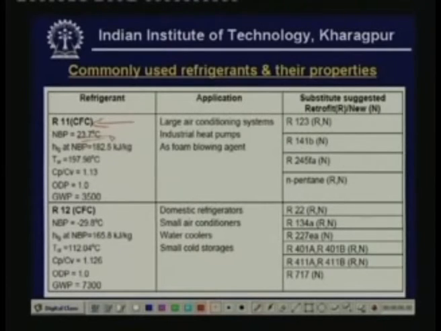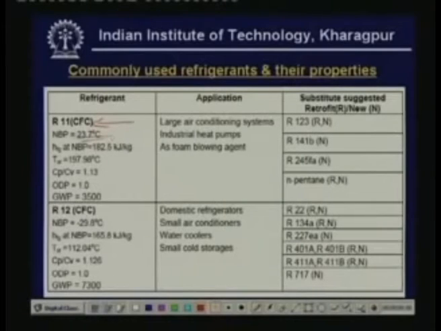Since its normal boiling point is quite high, its operating pressures will be low. That means, if you want to use it for air conditioning applications, say at 7 degrees evaporator temperature, the evaporator will be operating under vacuum condition, that means the pressure will be subatmospheric. So, this is a disadvantage of R11.